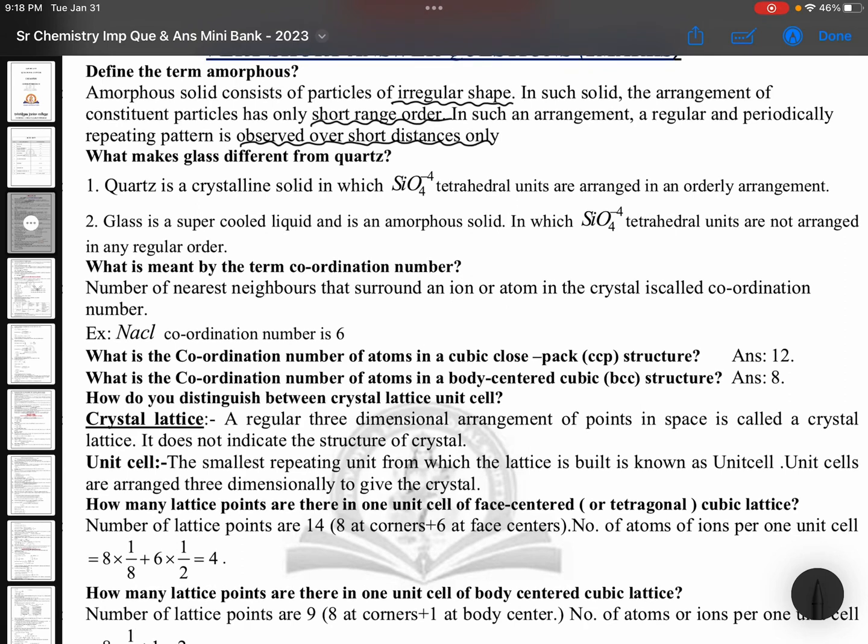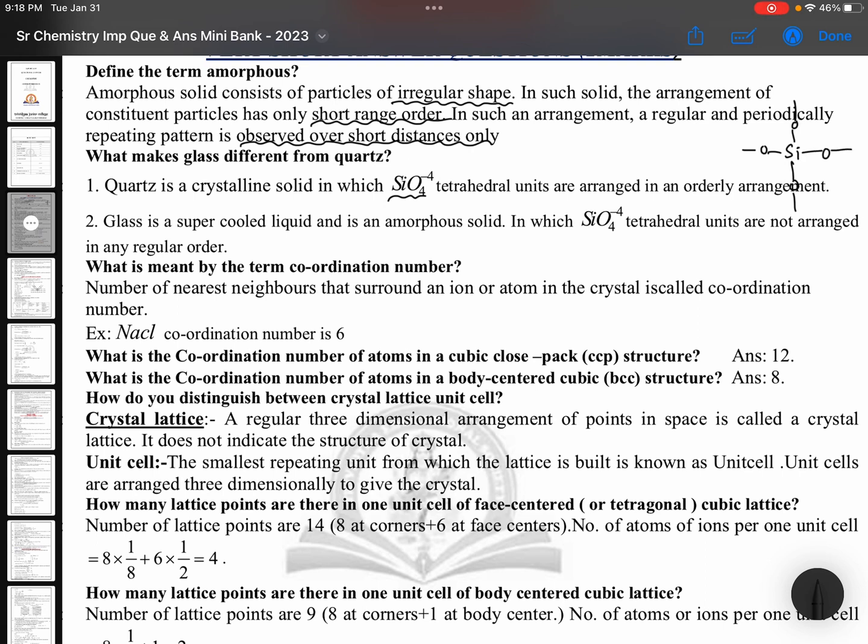What makes glass different from quartz? Quartz is a crystalline solid in which SiO4 minus 4 tetrahedral units are arranged in an orderly arrangement. Means it will be like this. Just for understanding I am giving you.